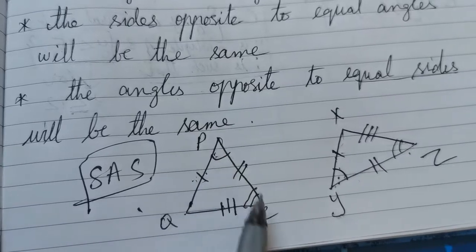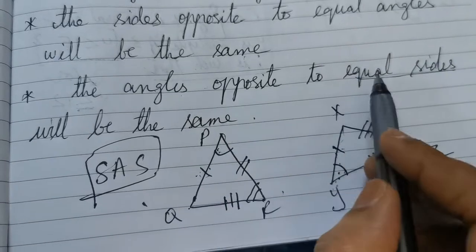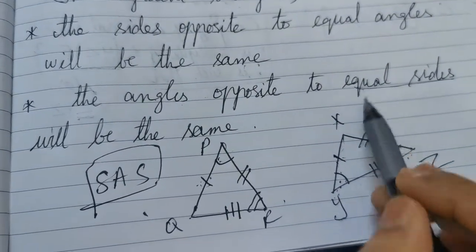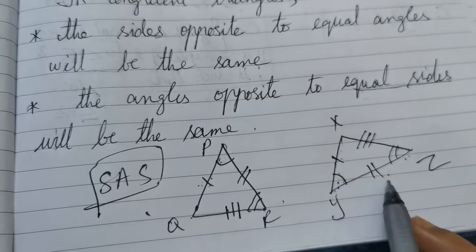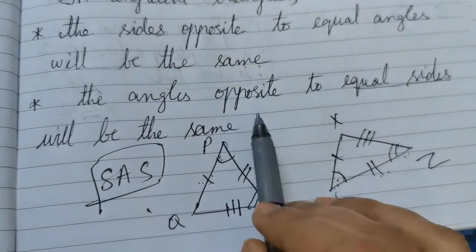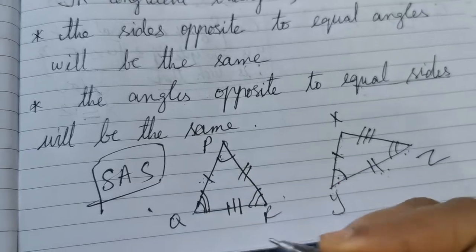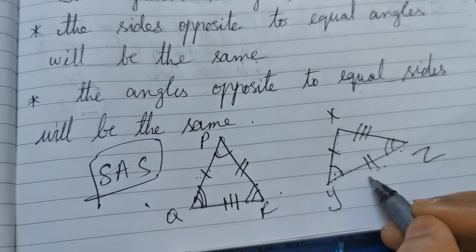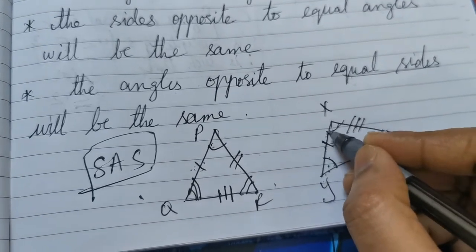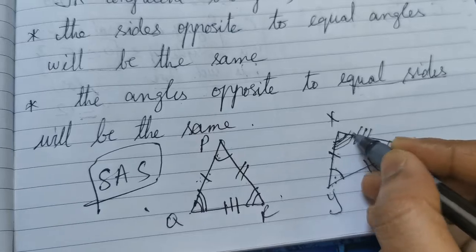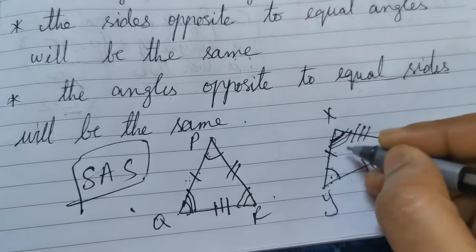I have PR equal to YZ. So I have two equal sides. This is the second one. Two equal sides PR and YZ. So when these sides are same, the angles opposite to them. What is the angle opposite to PR? It is angle Q. And what is the angle opposite to YZ? It is angle H. So angle Q is equal to angle H.